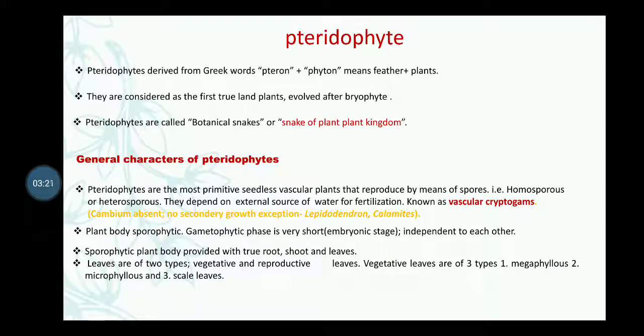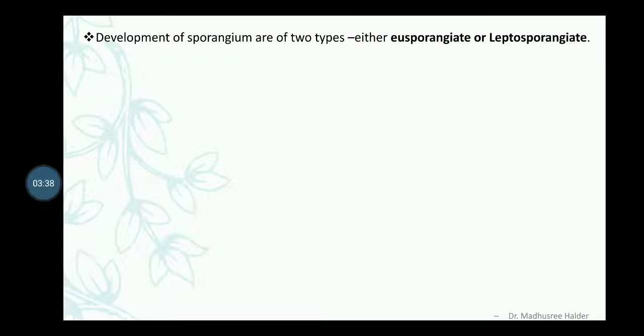Vegetative leaves again are of three types: megaphyllous, microphyllous and scale leaves, while the reproductive leaves are of two types. One is called a microphyllous leaf, another one is a megaphyllous leaf.